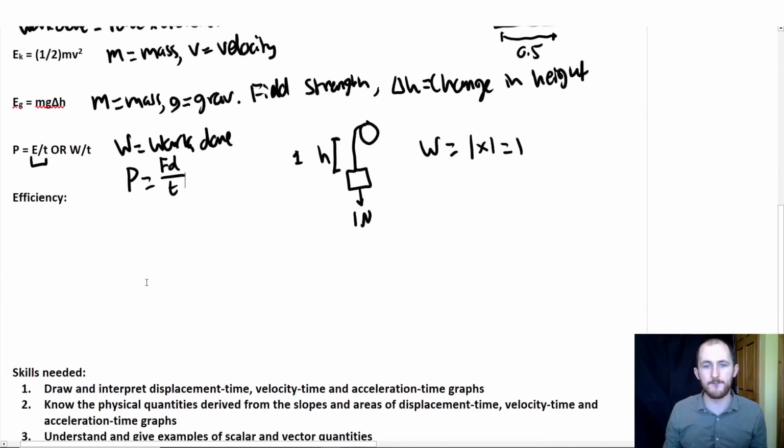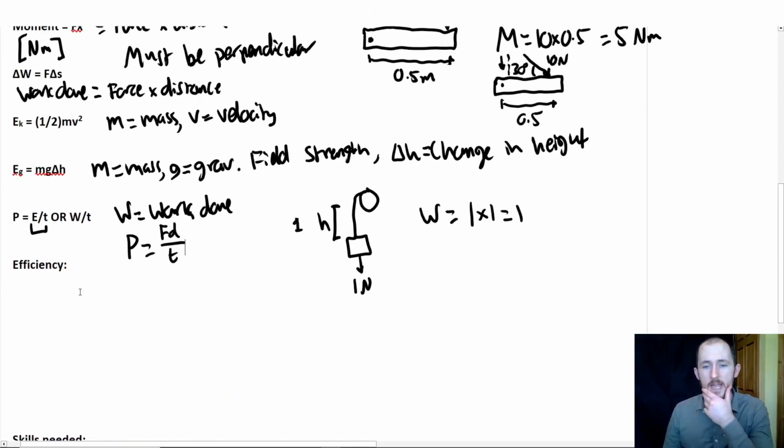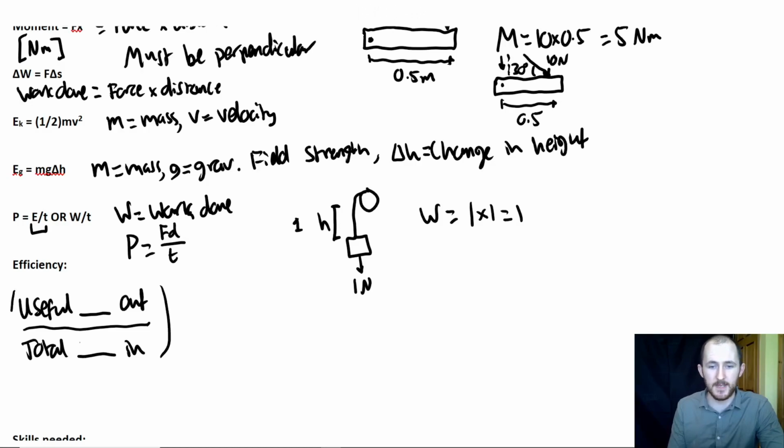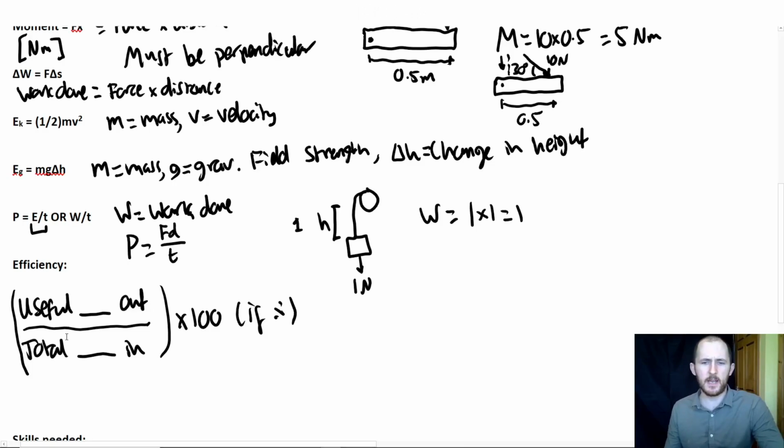Okay, and then lastly, efficiency. So efficiency, you might notice I haven't actually put any values here, any kind of variables. And the reason for that is it can be a bit subjective. So efficiency is useful blank out over total blank in. And then that's what efficiency is, but normally you're talking about percentage efficiency, so you times it by 100 if a percentage, right? So why did I put blank? Well, this can be a few different things.